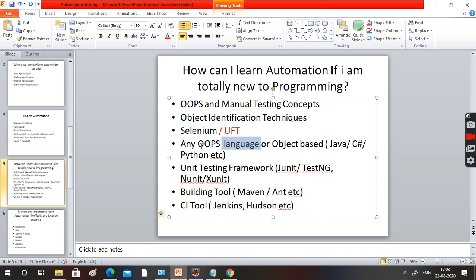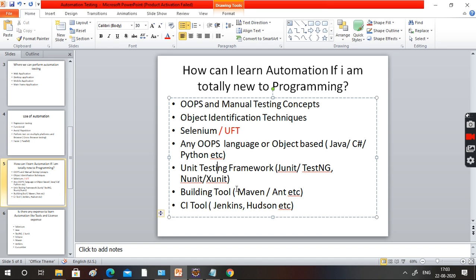Okay, boss. And you should know an OOPS language, or object oriented programming system language, or object based language. The OOPS languages are Java, C#, Python, PHP. Those follow the concepts, meaning object oriented programming system languages. Object based means JavaScript, VBScript. If you know any one of these languages, you can easily start the automation.